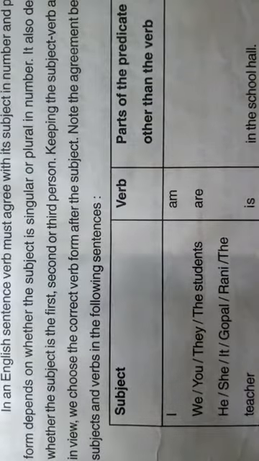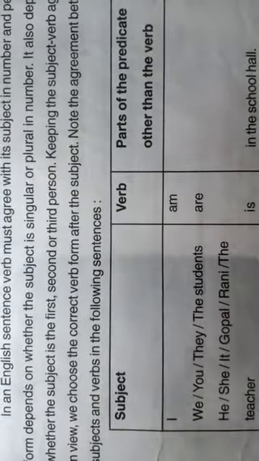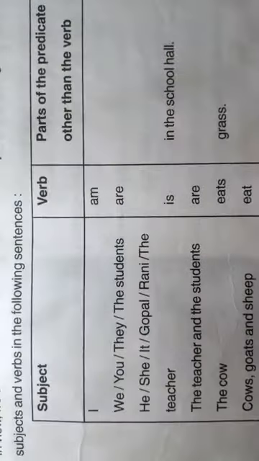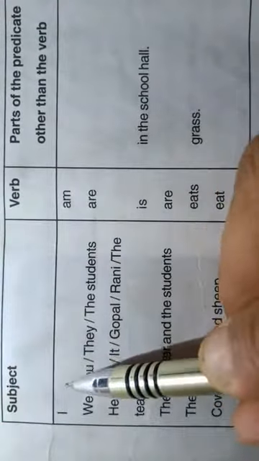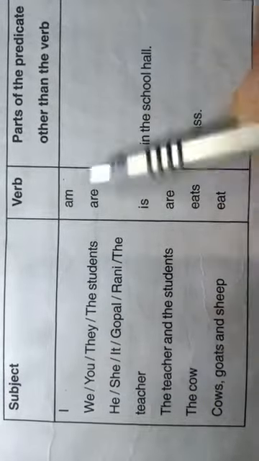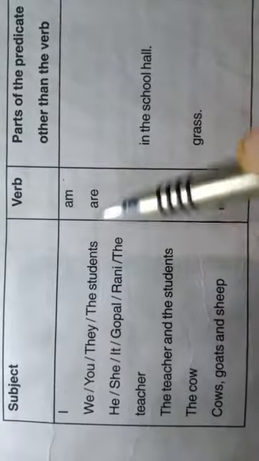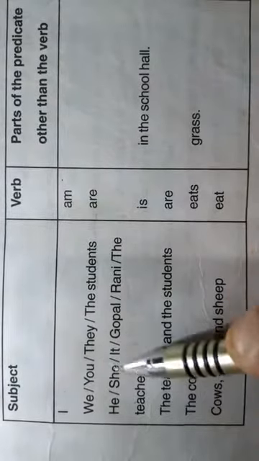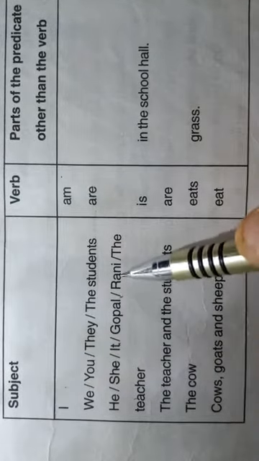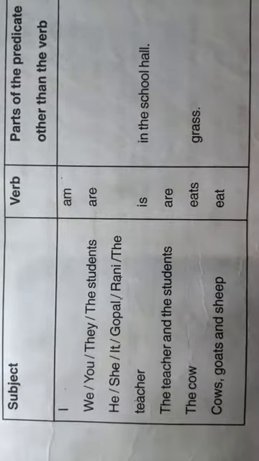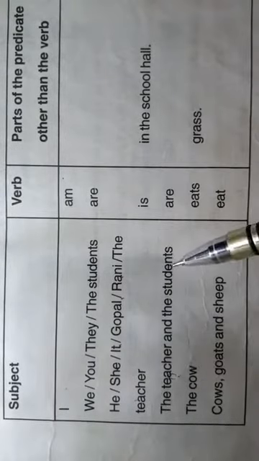There are so many rules we have to discuss about the subject verb agreement. Here subject is I, agreement is am, verb agreement. We are, you are, they are, the students are. He, she, it, Gopal, Rani, the teacher, third person singular number. Is or was is used. The teacher and the students are.